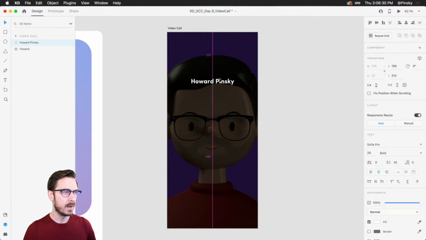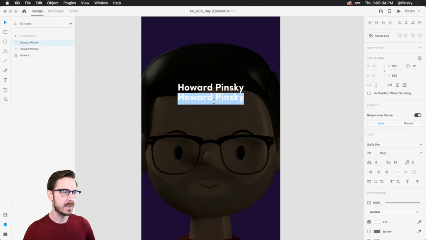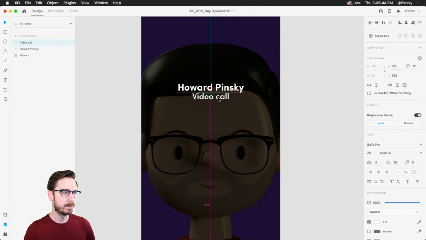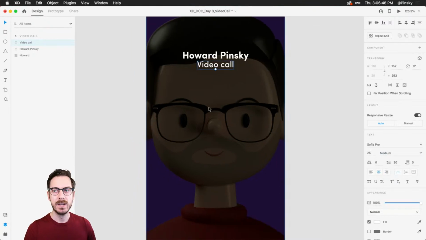There we go. And then right below this, we may want to just very simply indicate that this is a video call. Now this is secondary information, so I'm gonna drop it in size a little bit, drop it in weight a touch, and just leave it about there. All right, now, right down here, we may want our other users. So we might have 4 additional users that will be on this call.